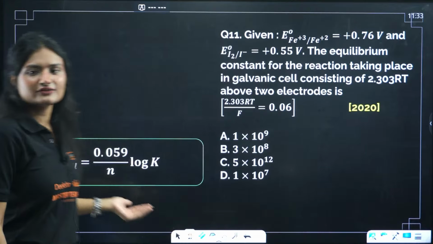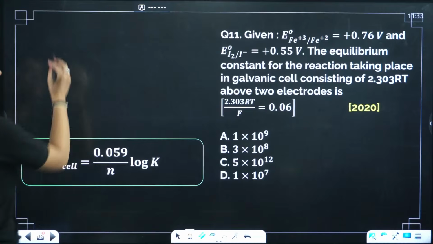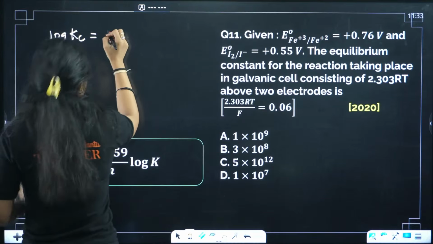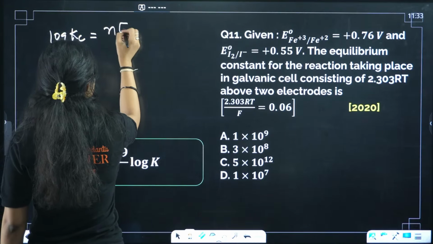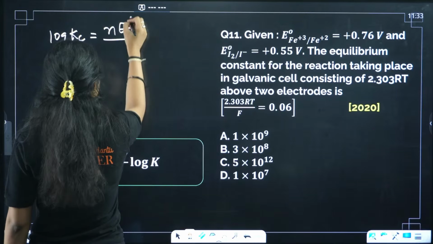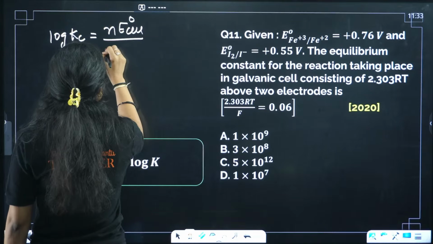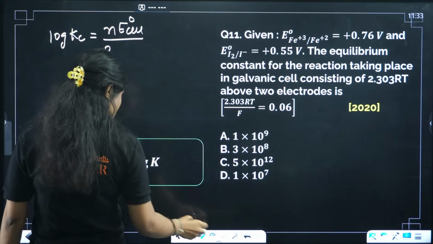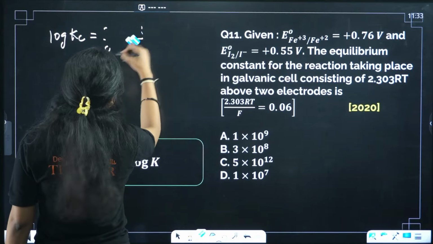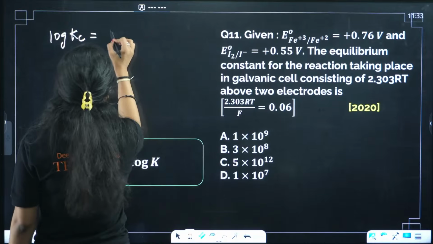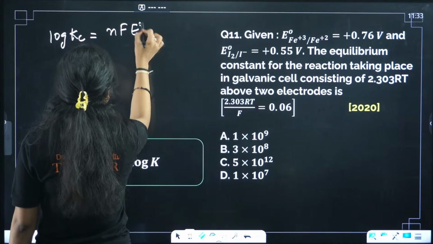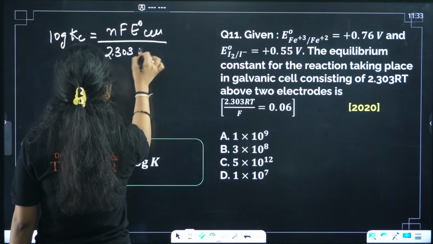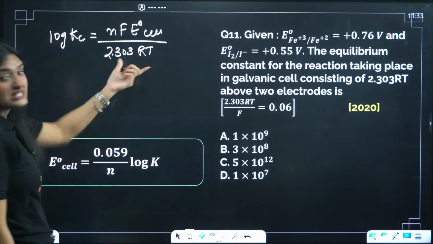There's this nice equation written here, but you can also write it like this: log Kc equals n E naught cell by 0.0591.